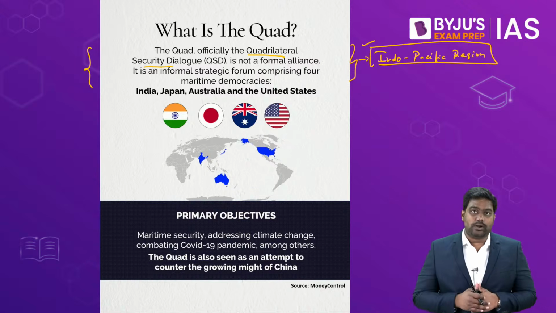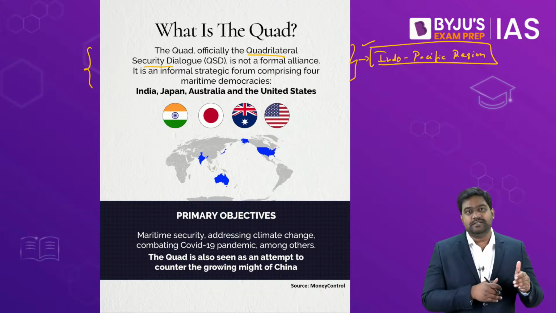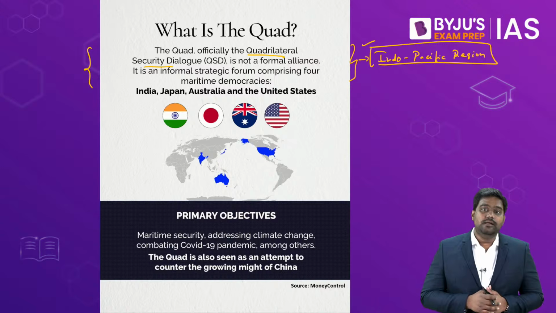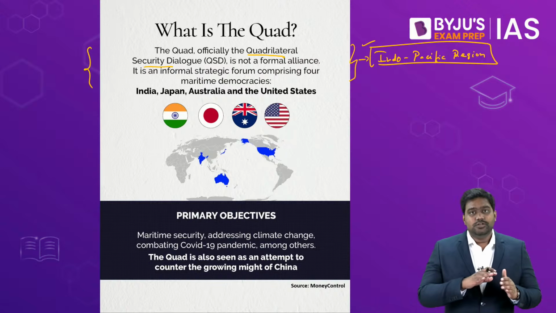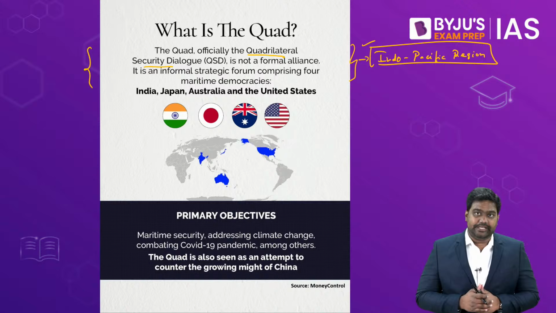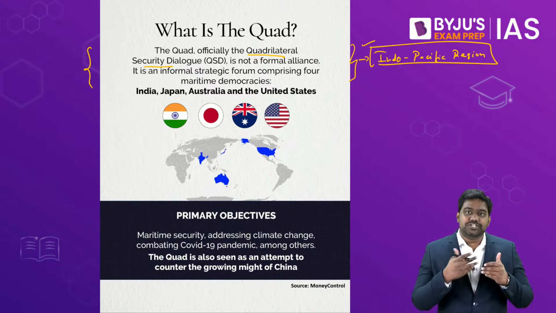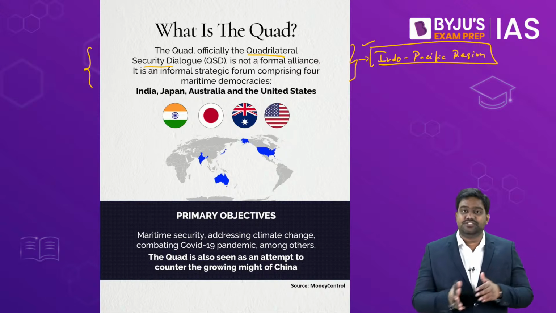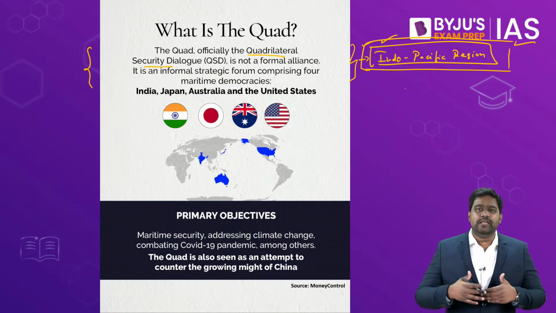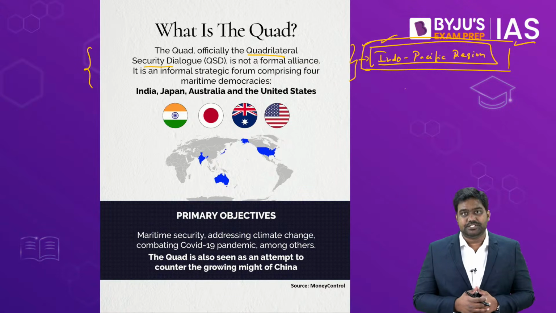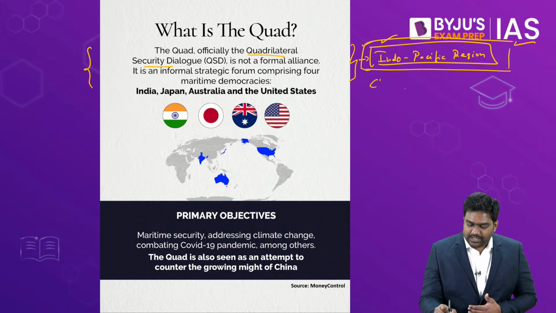But post-Cold War, after the Cold War ended, the European powers started declining. Their economies, their military strength, their diplomatic strength started declining. Parallelly, from the 1990s and early 2000s, the Asian powers rose up. They registered tremendous economic growth and they also became very significant geopolitical players. So as a result, the fulcrum of geopolitics and the focal point of the global economy has shifted from the west to the east, that is from the Atlantic to the Indo-Pacific. So in this Indo-Pacific region, naturally a competition began between the major powers, especially between China and the United States.